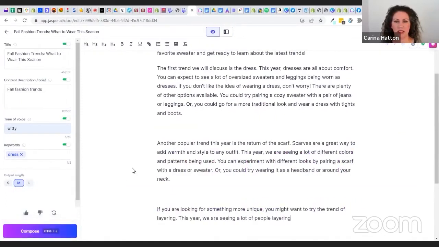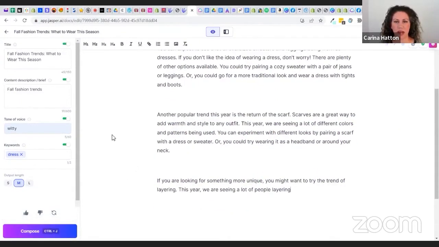Scarves are a great way to add warmth and style. This year, we're seeing a lot of different colors and patterns. You can experiment with different looks by pairing a scarf. Wow, that's a really good idea, isn't it?